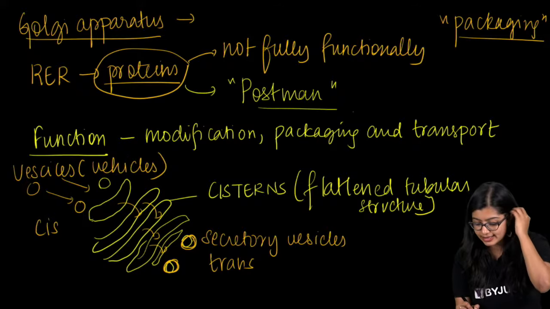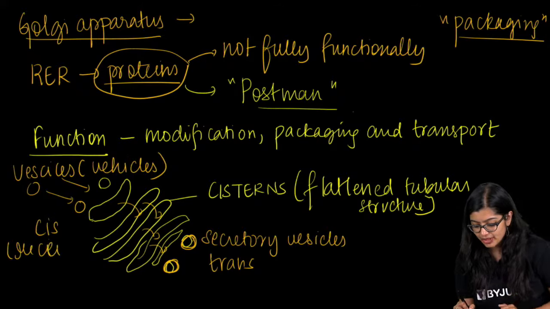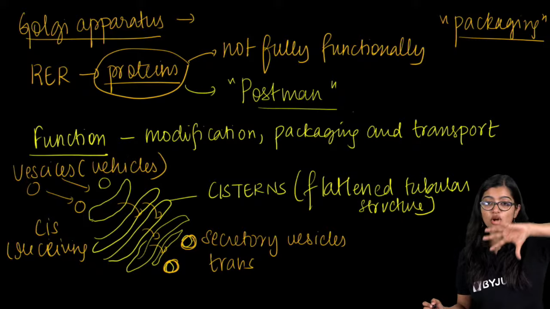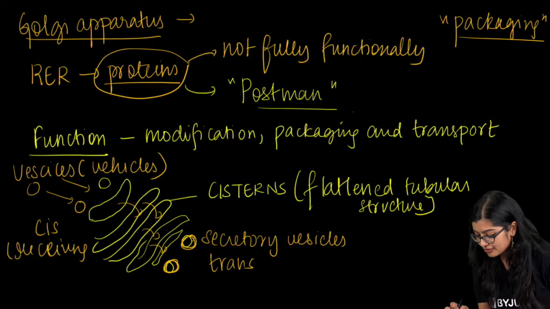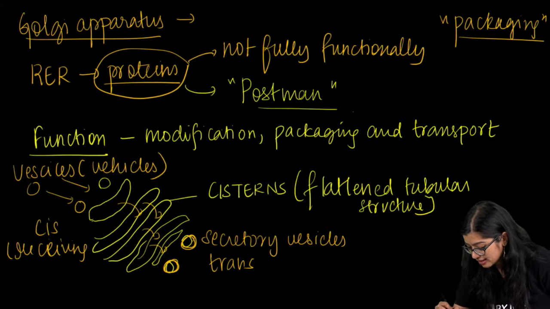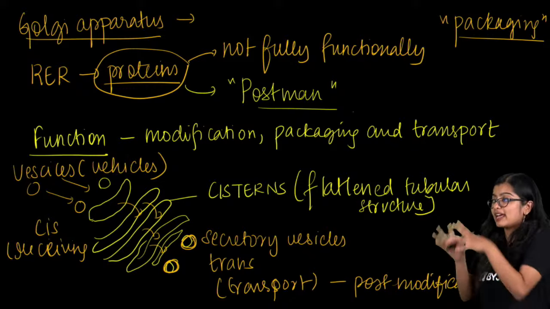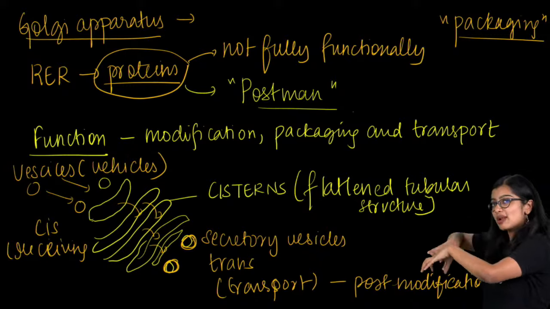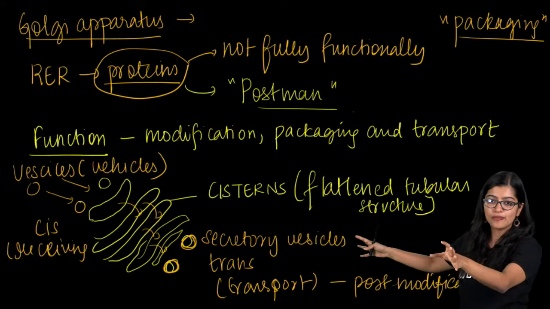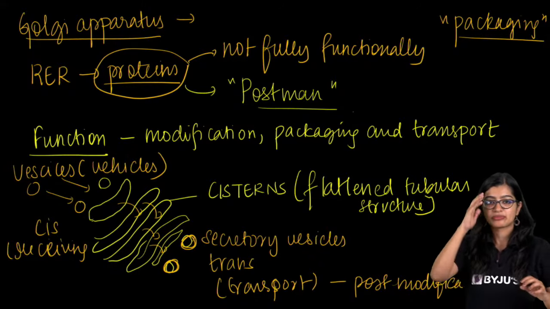So cis is the receiving part of it, right? And it will undergo modification, and after that, at the end of it, the trans part is the one through which the transport takes place post modification, right? So once modification has happened inside the Golgi, it will reach the trans side of Golgi and bye bye, time to go, right? So that is something.